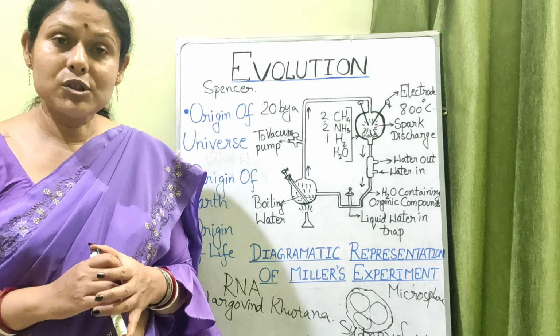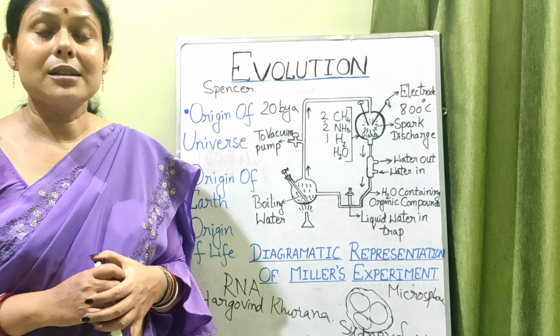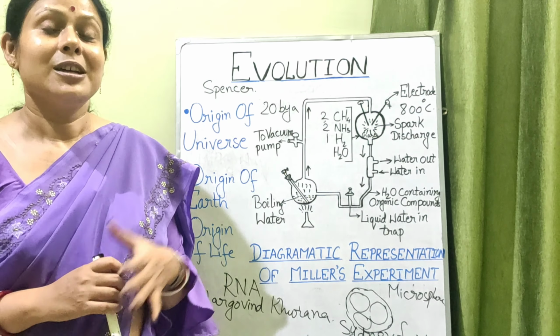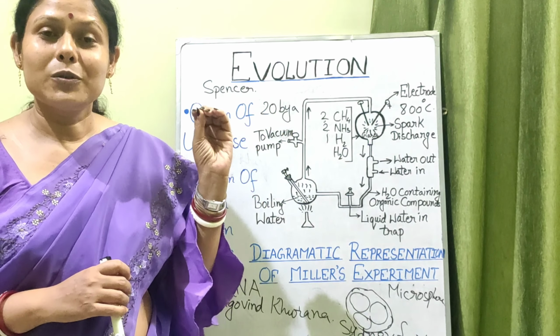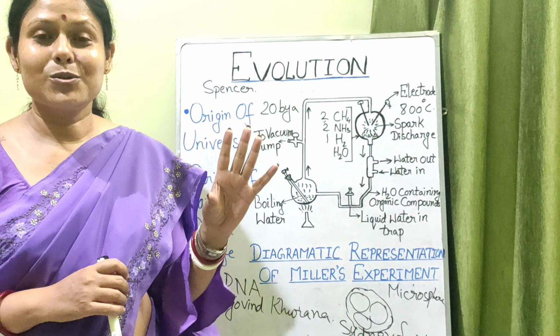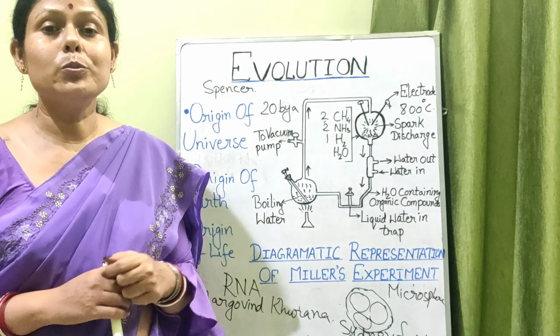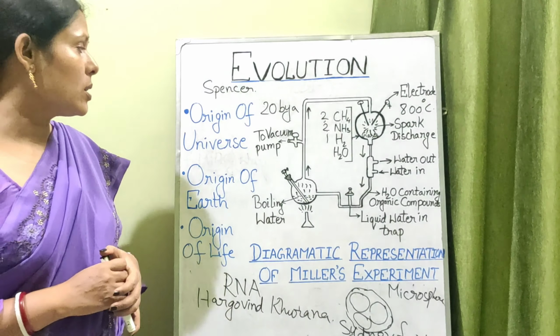So this is all assumptions, but of course we are getting some evidences in support of it, and that is how the journey of evolution has taken place on this earth, in this universe. 20 billion years back the universe, 4.5 billion years back the formation of the solar system and the earth, and formation of life just 2 billion years back. Okay, so this is how the thing is.